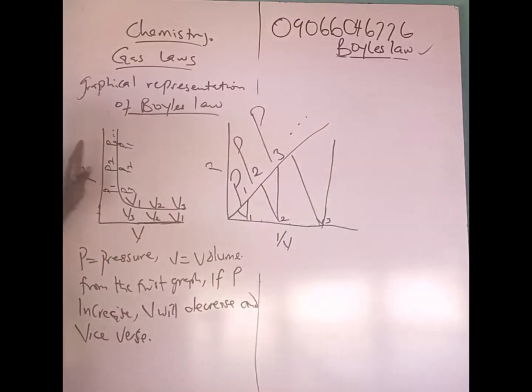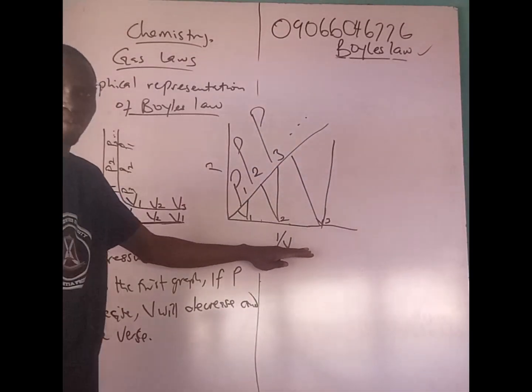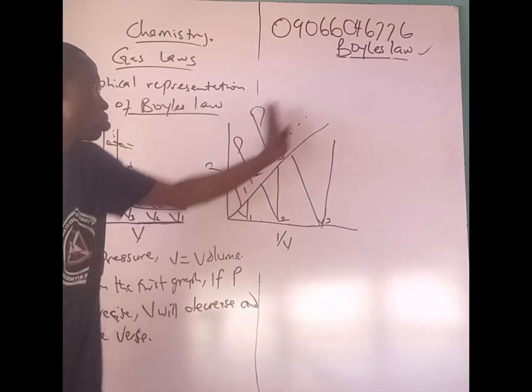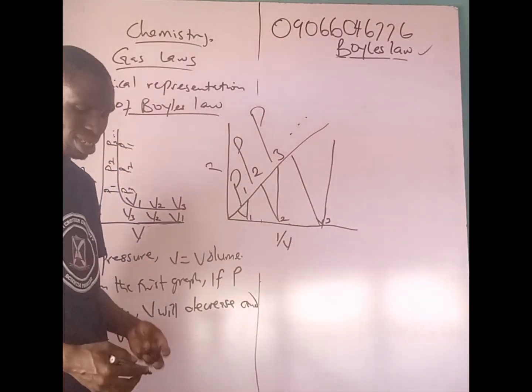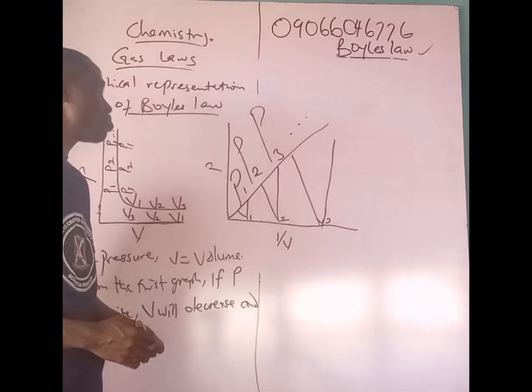That is the first line graph. But when you are plotting P against the inverse of volume, both will increase. So that is the graphical representation of Boyle's law.